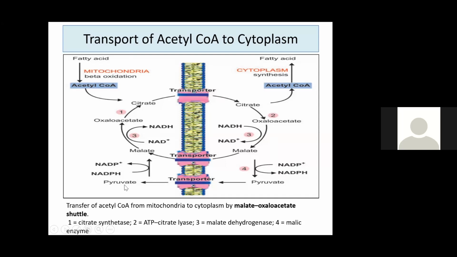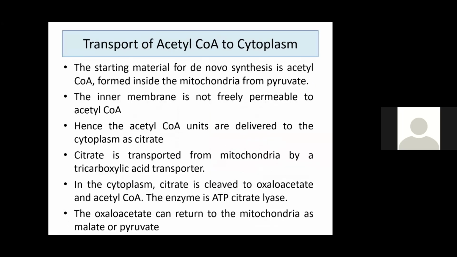That pyruvate again enters into mitochondria. Again, from pyruvate, acetyl-CoA is generated. In that way, the process is repeated, and finally you are getting acetyl-CoA and NADPH. That's how the transport is taking place.